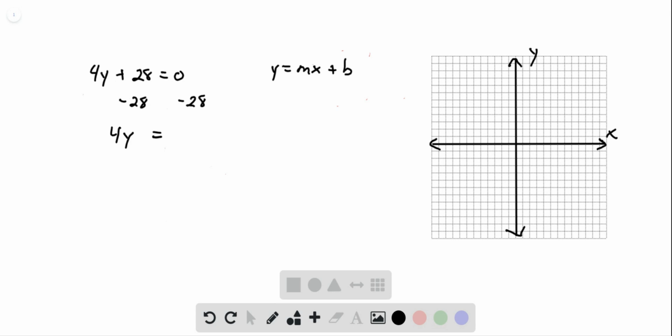And now 0 minus 28. Now it's a negative 28. And then we have to get y by itself. We need a coefficient of 1, so we have to get rid of the multiplication by dividing both sides by 4. So that way we now have 1y equals negative 7. And so that is slope-intercept form.